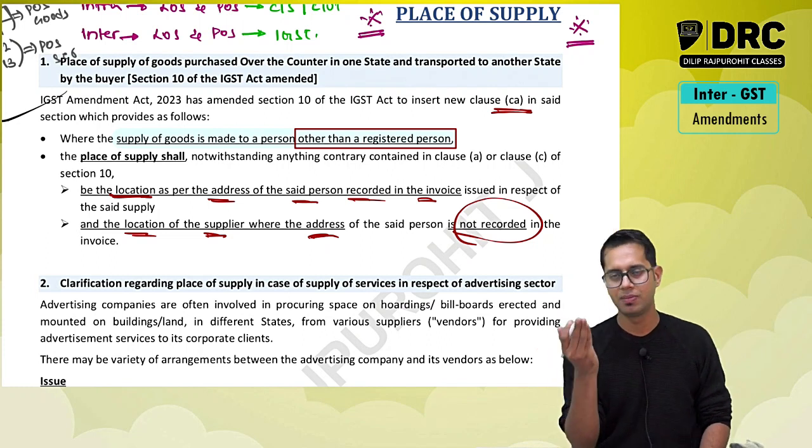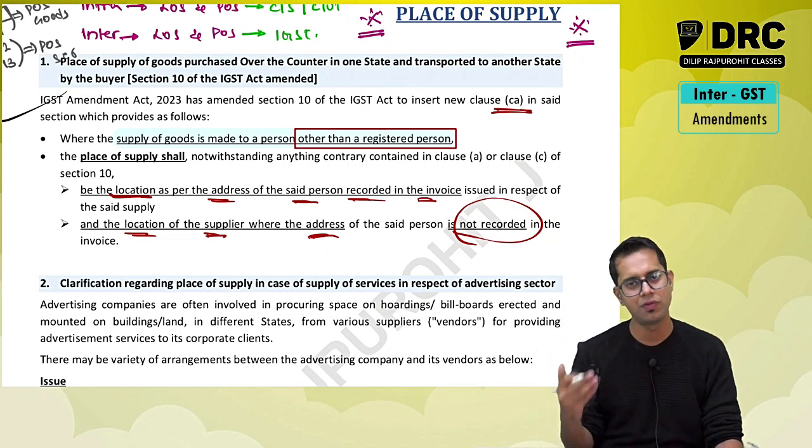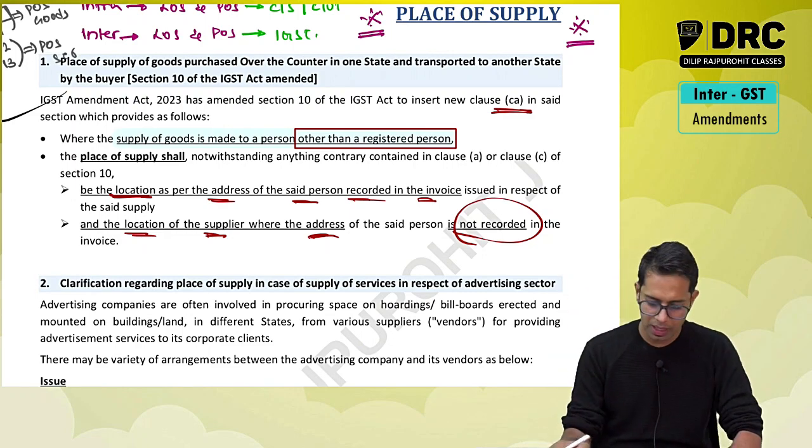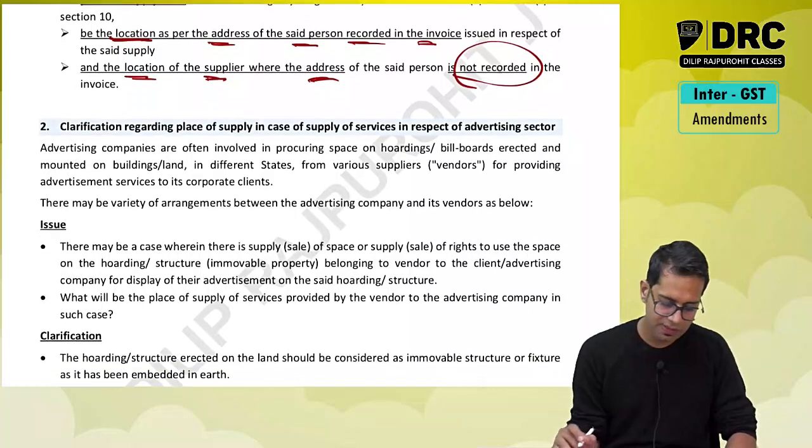If you have recorded the address in the invoice, if you have taken his address and written it in the invoice, that location will be taken as place of supply. If that address is not available, the location of the supplier will be taken as place of supply.